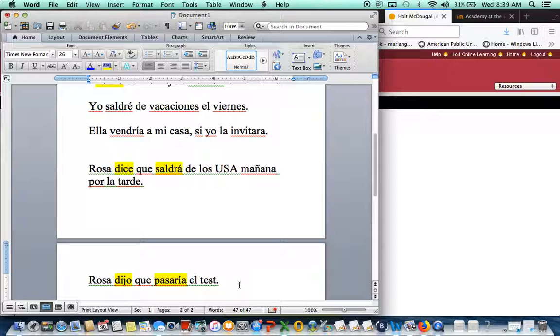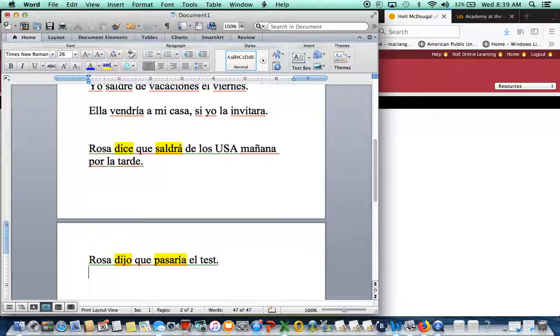But anyway, there are many ways to say that. You also could say Rosa dijo que pasó el test, okay? So you could use past tense here. And I think this one sounds much better than the other one, even though the books say to use conditional when you report what somebody said in past tense.